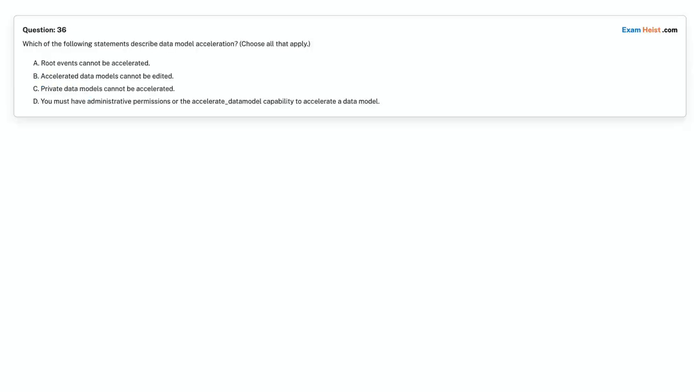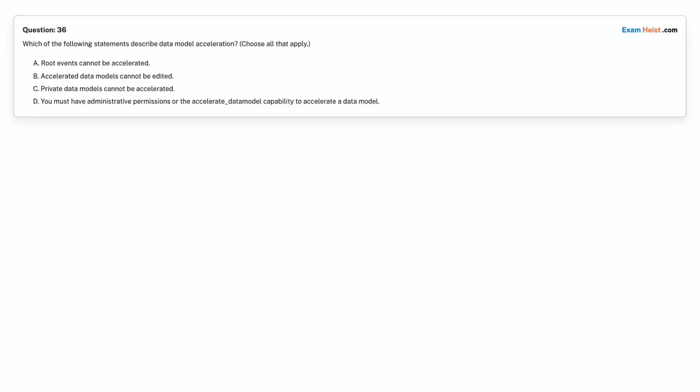Question 36. Which of the following statements describe data model acceleration? Choose all that apply. Option A. Root events cannot be accelerated. Option B. Accelerated data models cannot be edited. Option C. Private data models cannot be accelerated. Option D. You must have administrative permissions or the accelerate_datamodel capability to accelerate a data model.